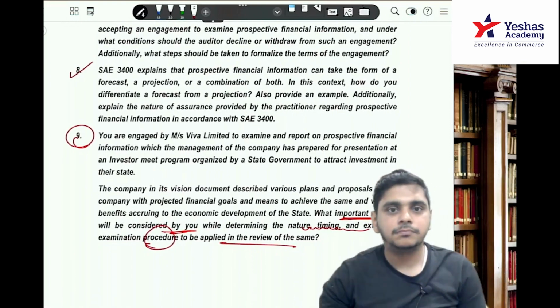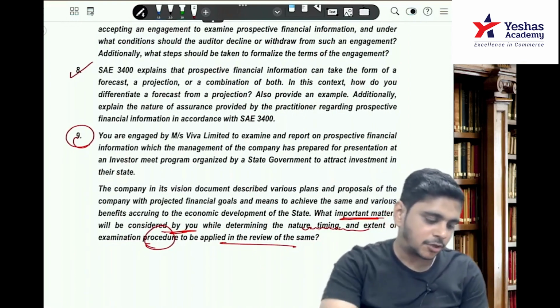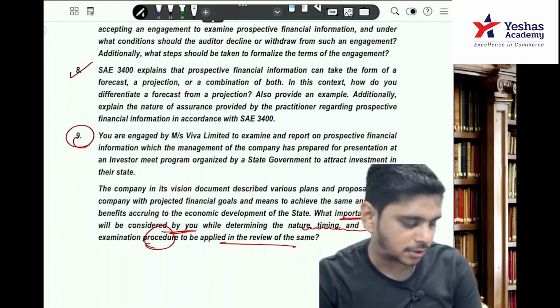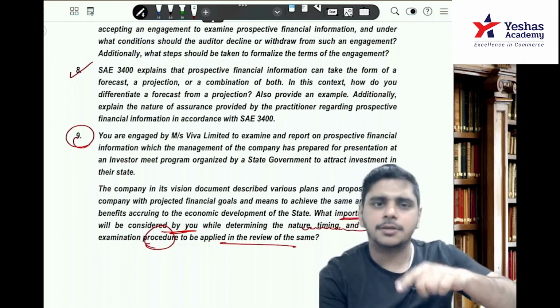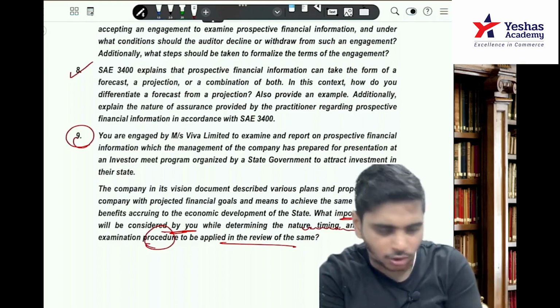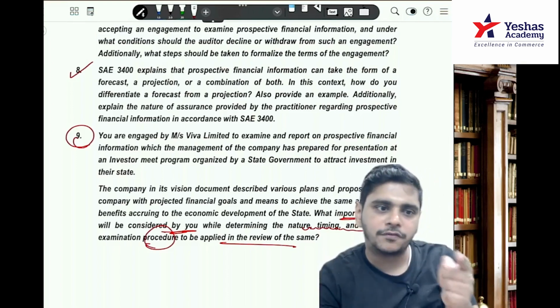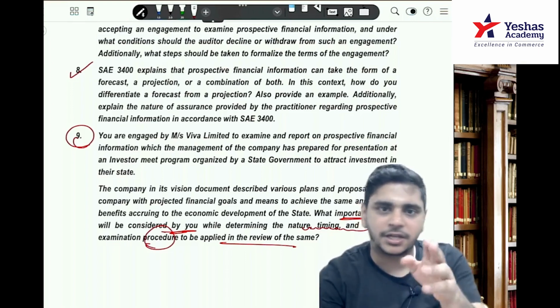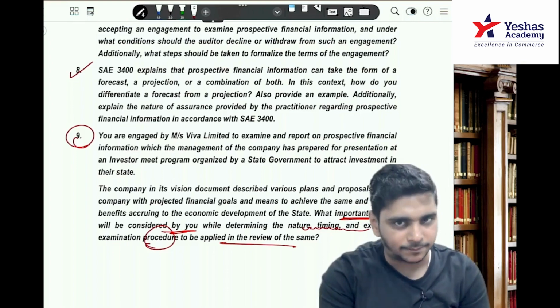Eighth. 3400 explains that prospective financial information can take the form of a forecast, projection, or combination of both, right? Forecast, best estimates, projections, hypothetical, okay, or combination of both. In this context, how do you differentiate a forecast from projection? So it's a definition of forecast and projection. Also provide an example. So you write an example.